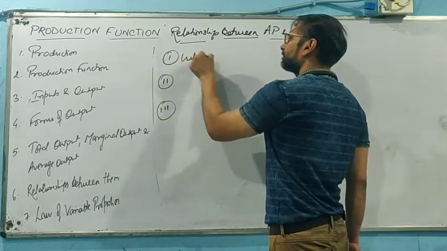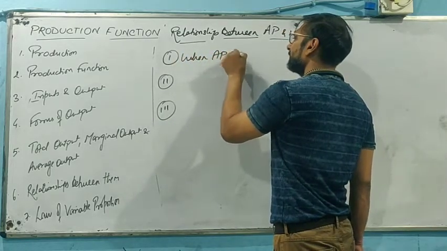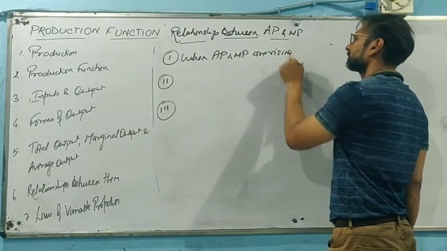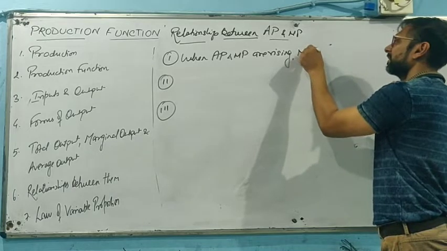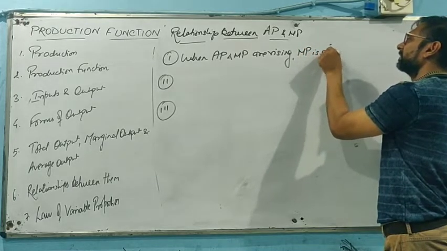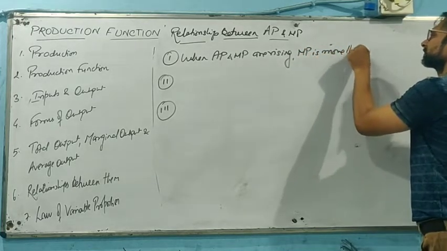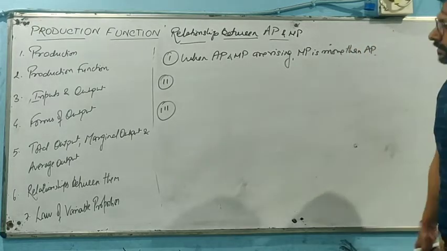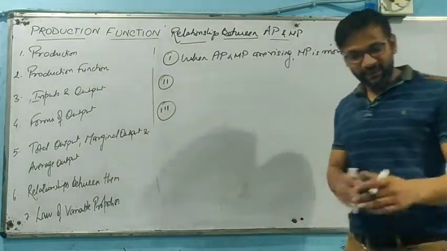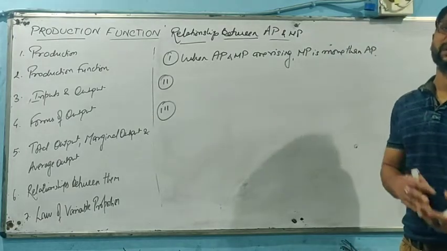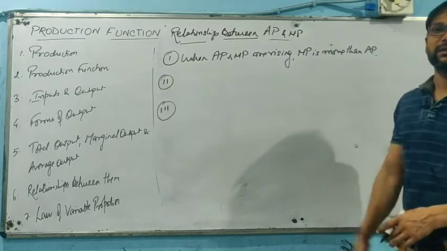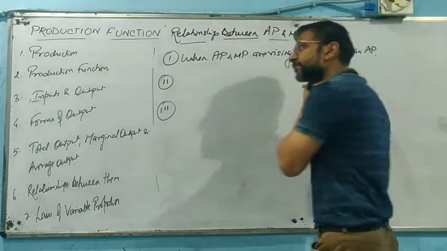When AP and MP are rising, MP is more than AP. It means when both average product and marginal product are on the rise initially, marginal product will be more than average product.